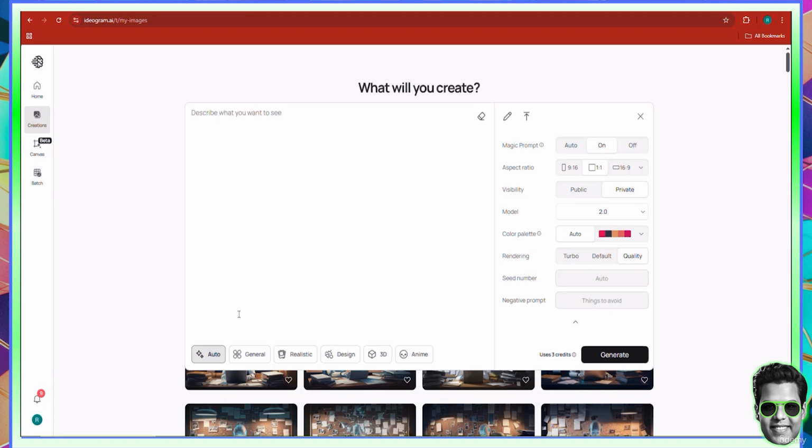Since the post is pretty simple, we're going to say a simple design on a white background with text on top that says, and with Ideogram, if you want to put text, you put that symbol first, and then you say the text: a teaspoon of love is all you need for a delicious meal.